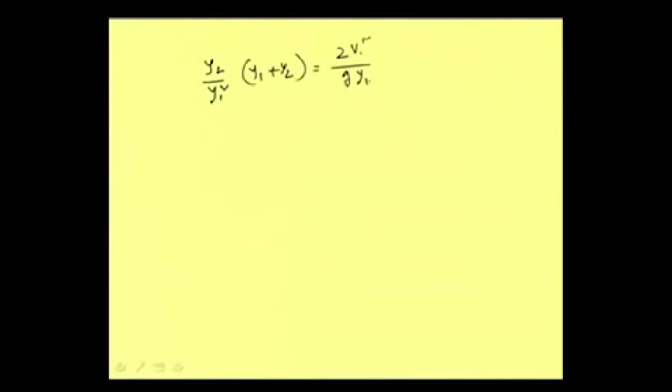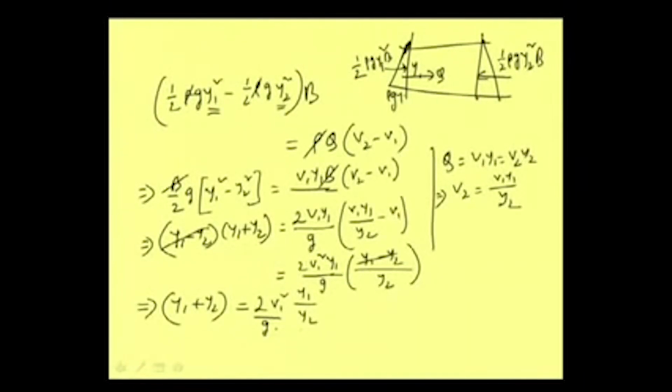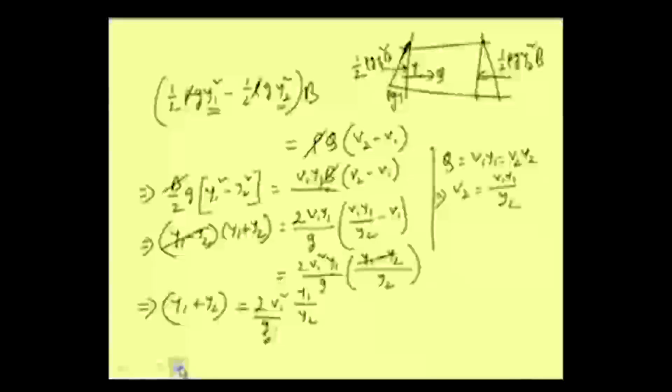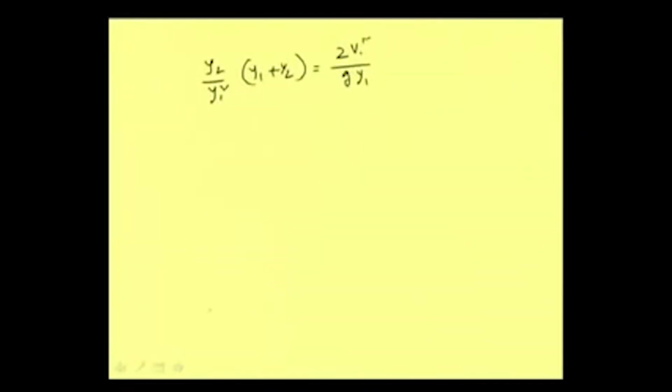Why are we writing it in this form? Because we are getting here one term, v1 square by g y1. Now we know one very important term that is called Froude number, and that Froude number is nothing but v square by g y. So v square by g y we can have, and that's why we are writing this expression particularly, to have this term.